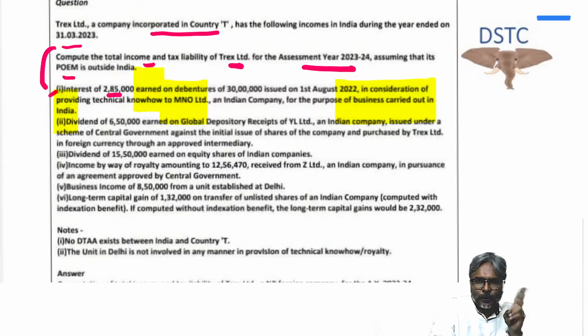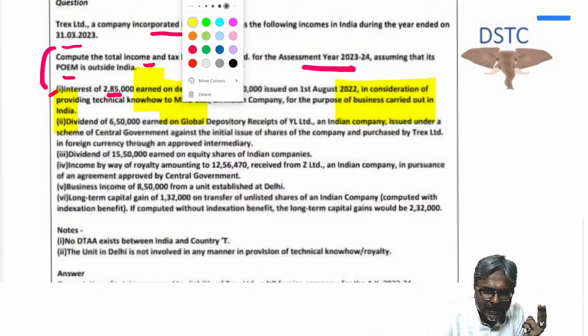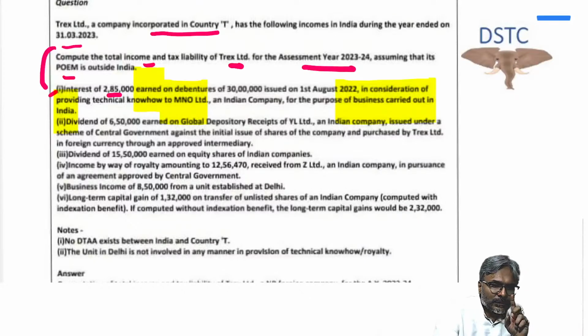So there are two incomes over here, students. Be careful. One is the FTS income, which is of 30 lakhs, and another is the interest income. So there are two incomes. As far as the FTS income is concerned, in this case 115A is what we will apply. You remember, 115A, FTS, what is the rate? For FTS income, 10%. Same is also for royalty, 10%. But only one condition that you have to be careful.